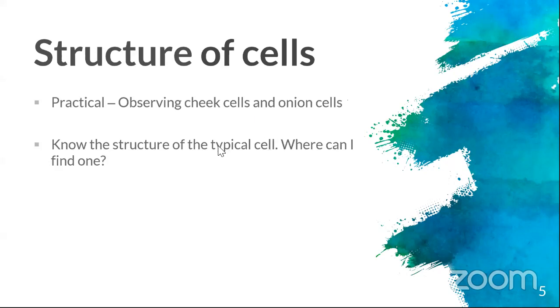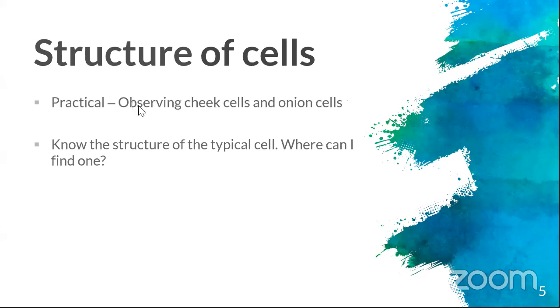Okay, so we study the typical cell because we have to study the structure of the cell, right? Why? Because the sperm is a cell, the egg is a cell, and the bacteria is a cell. So all of them are different according to their function, according to the site in which they are. However, to study, we put all of the organelles together and then we study, okay, this is how a typical cell will look like, right?